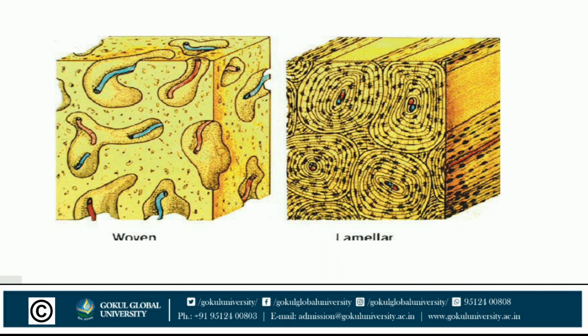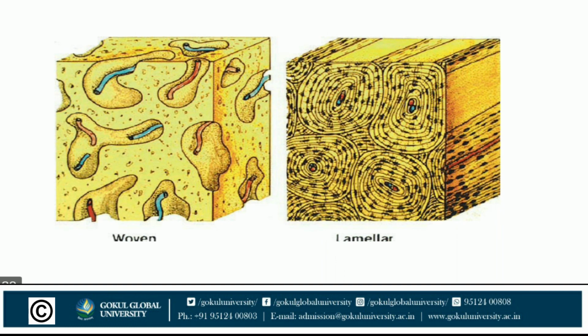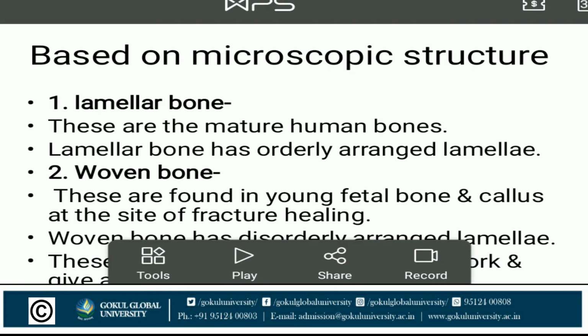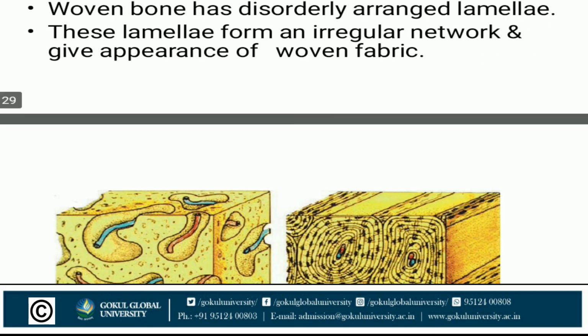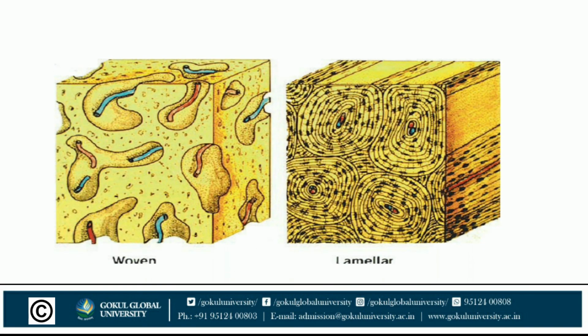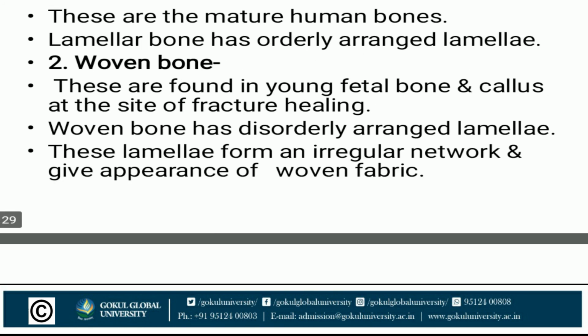In this diagram you can see the second type. Lamellar bone has orderly arranged lamellae. Woven bone is found in young fetal bone and in callus at the site of fracture healing. Woven bone has disorderly arranged lamellae. These lamellae form an irregular network and give the appearance of woven fabric.